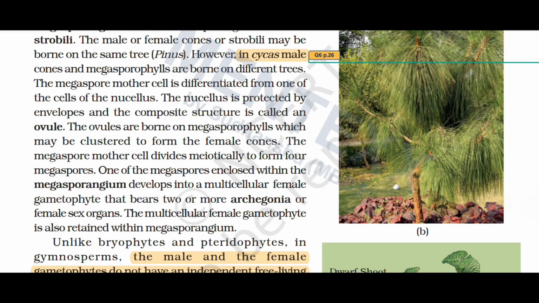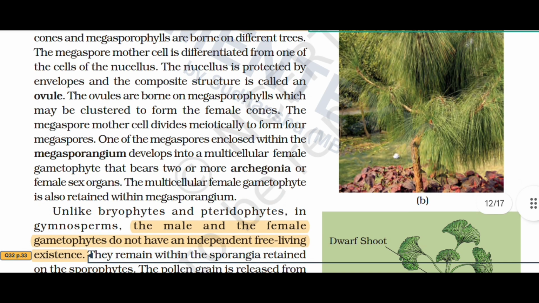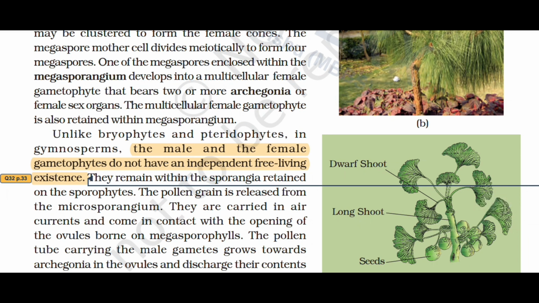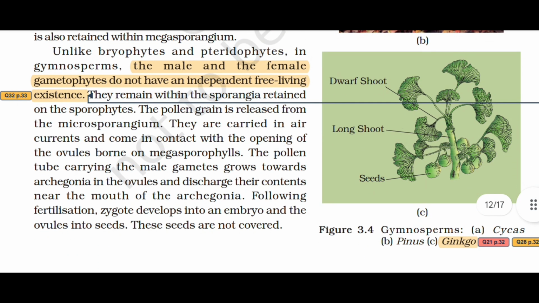The megaspore mother cell divides meiotically to form four megaspores. One of the megaspores enclosed within the megasporangium develops into a multicellular female gametophyte that bears two or more archegonia or female sex organs. The multicellular female gametophyte is also retained within the megasporangium. Unlike in bryophytes and pteridophytes, in gymnosperms the male and female gametophytes do not have an independent free-living existence. They remain within the sporangia retained on the sporophyte.